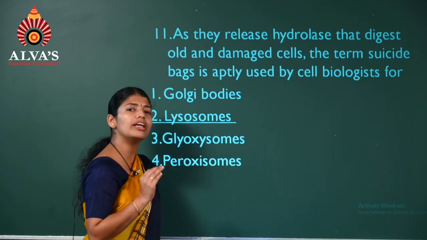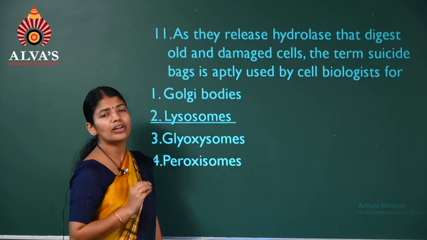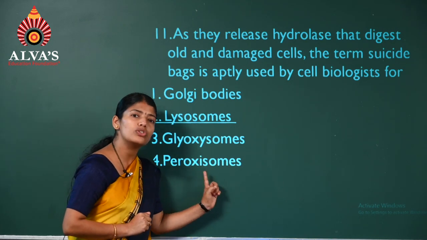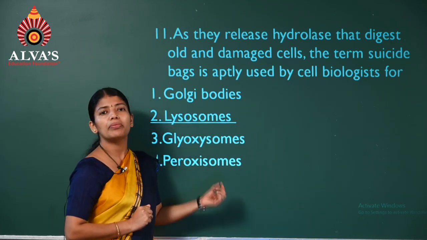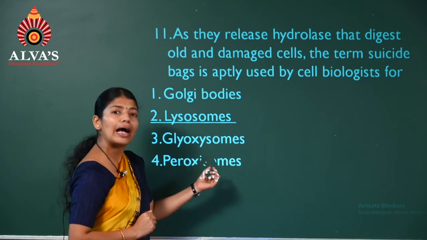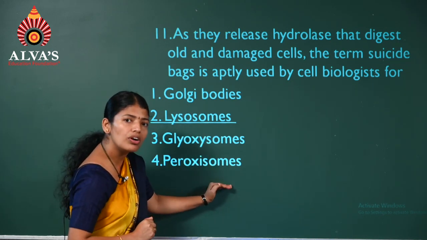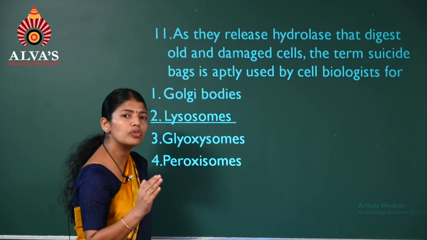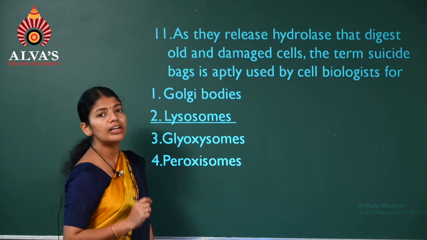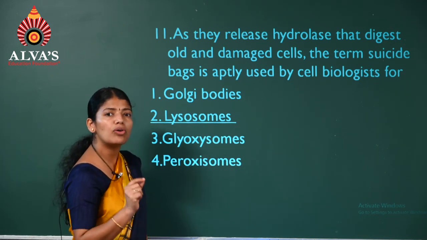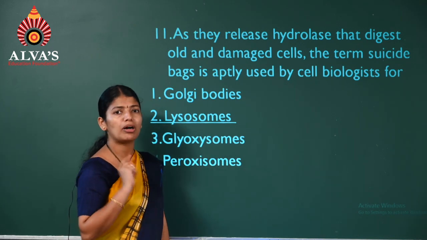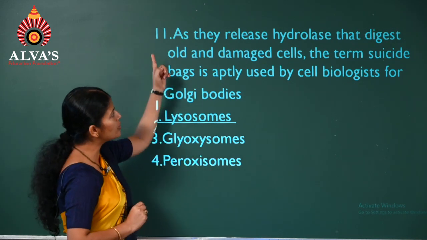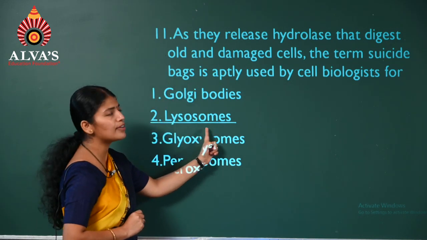They are found in some oily seeds and also in fungi. Next, peroxisomes. These also come under microbodies, present in plant cells and animal cells. What are these involved in? Peroxisomes in animal cells help in the breakdown or oxidation of fats. In plant cells, they are involved in photorespiration. So remember, both these come under microbodies. But for this question, the answer is lysosomes.